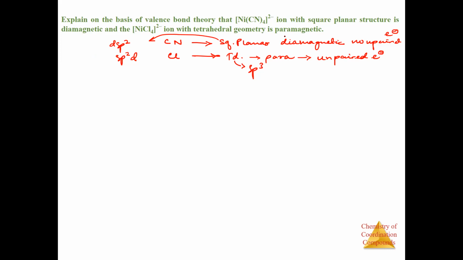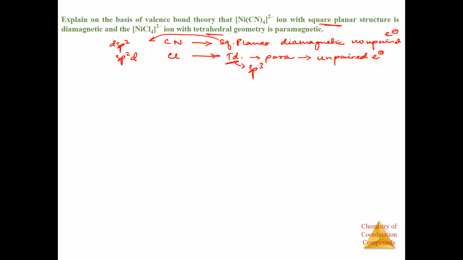Now if you didn't know the square planar one, but you know tetrahedral is sp3, right? When they mention tetrahedral, the questioner assumes they have given you the hybridization also, that it is going to be sp3. So sp3, dsp2 and sp2d are not given directly, but since they said square planar and tetrahedral, they have indirectly given the hybridization, that is dsp2 and sp3.